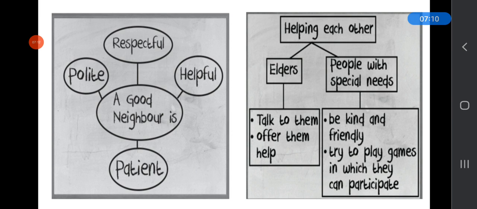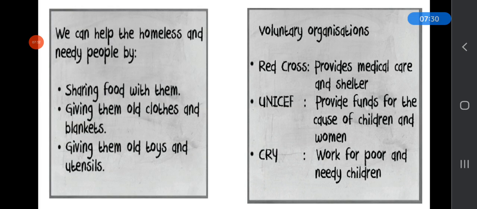By talking to them, offering them help, and by spending time with them. And people with special needs, we can help them by being friendly and kind. Try to play games in which they can participate, and help the homeless by sharing food and giving them things that you no longer use.